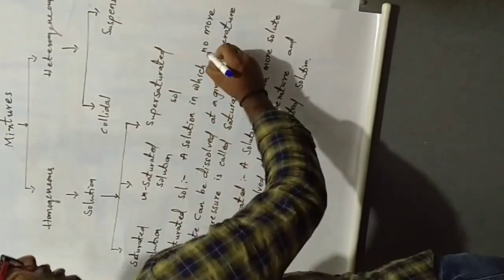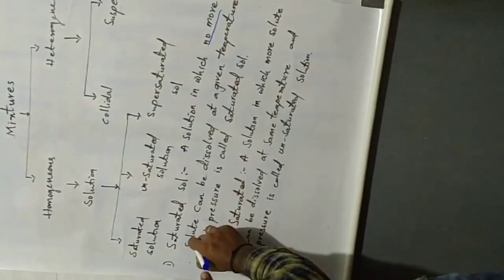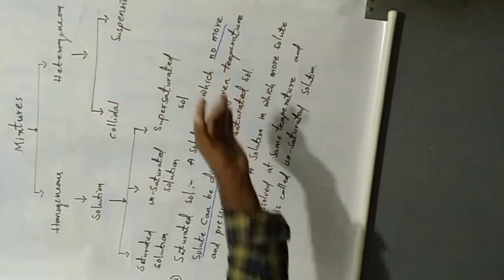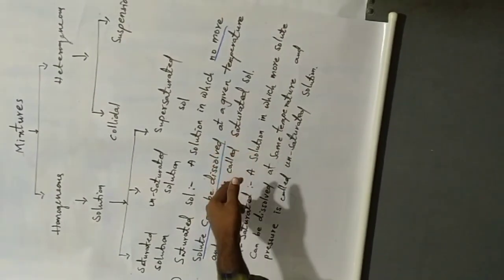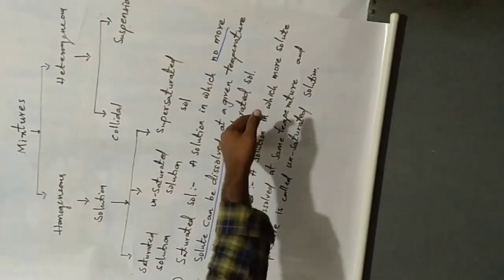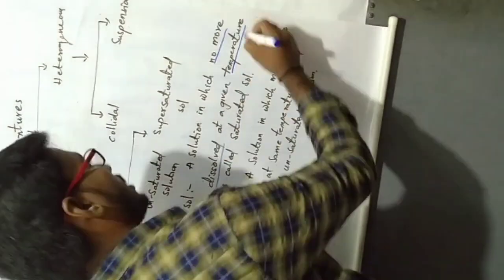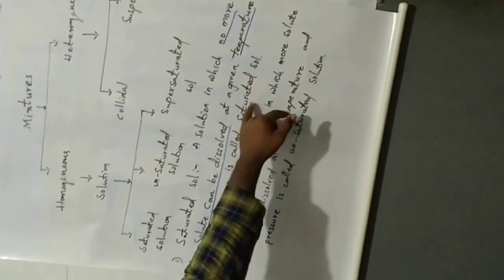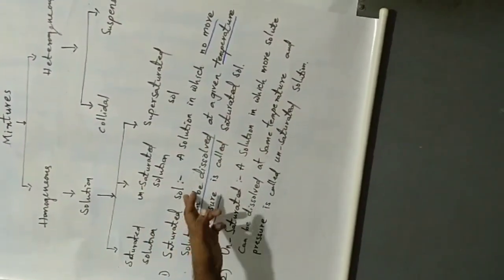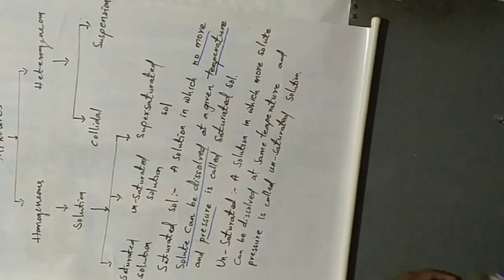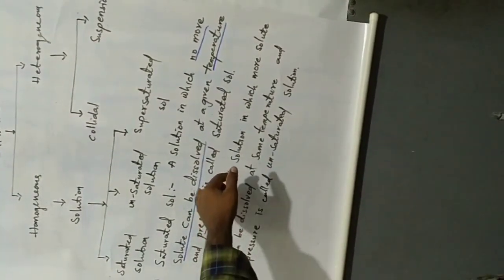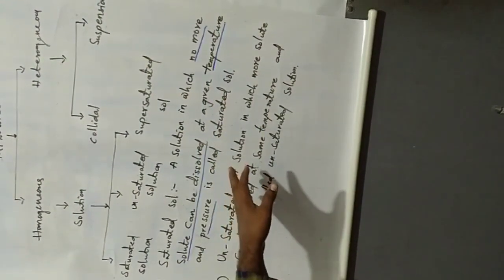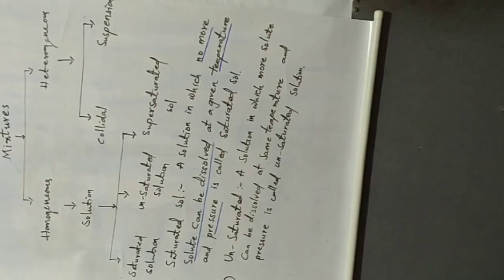A solution in which no more solute can be dissolved at a given temperature and pressure is called a saturated solution. So temperature and pressure are important.